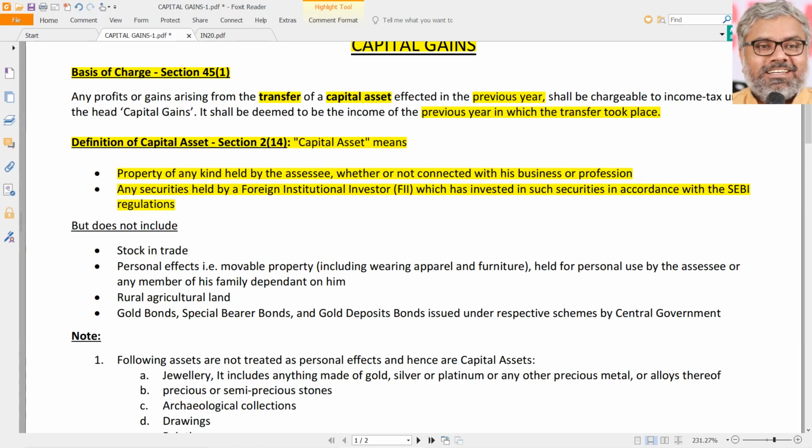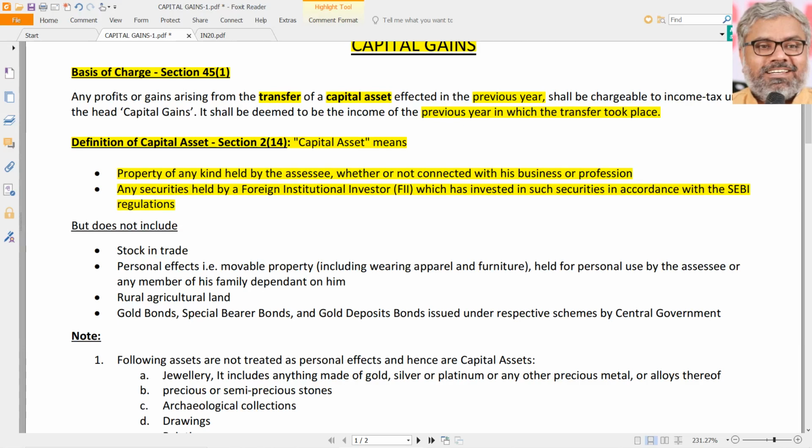Even if this definition is not there also, we would have anyway thought that it is a capital asset. Securities are a capital asset, definitely shares are capital assets. Whether it is held by domestic investors or FIIs, what differentiation, common sense wise, will we make? We will not make any differentiation. Somebody would have gone to court, some foreign institutional investor, saying that this is not taxable because I am a foreign institutional investor and you don't have purview on me.